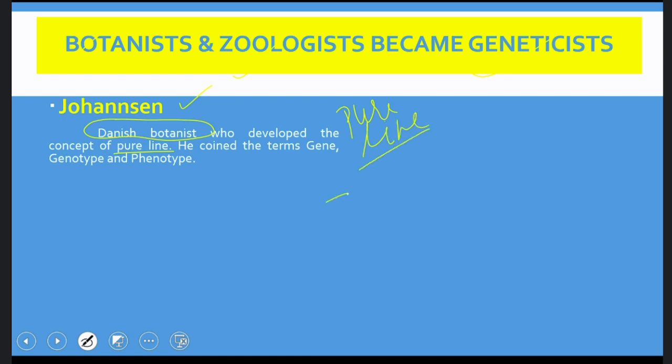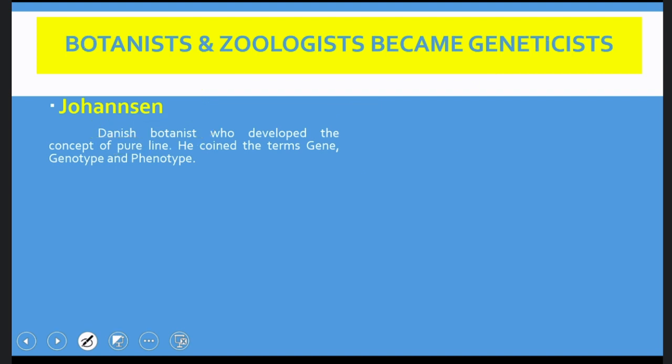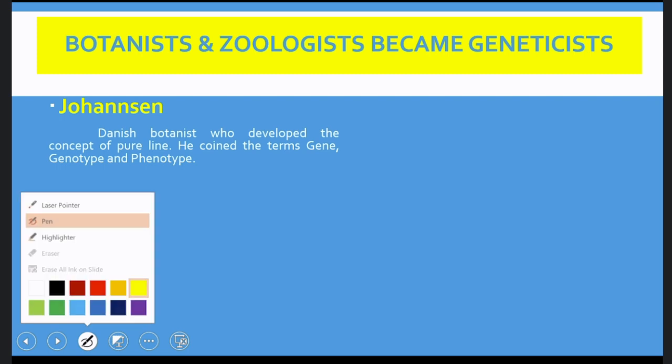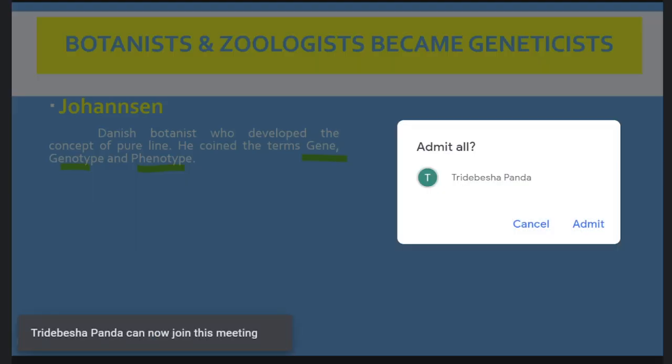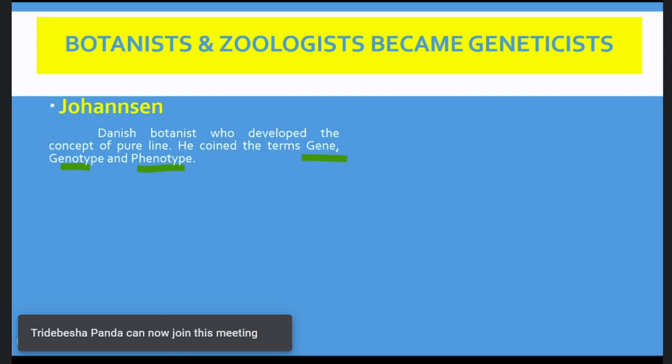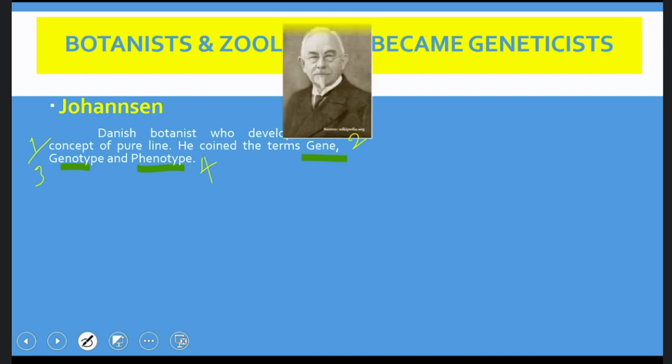What is a pure line? The true breeding individuals are called pure lines. I will be explaining this topic later. And Johansen is also the one who coined the terms gene, genotype and also phenotype. So with respect to Johansen, you have 4 points. One, he developed the concept of pure line. Two, he coined the term gene. Three, he coined the term genotype. And he also coined the term phenotype. This is all about Johansen.